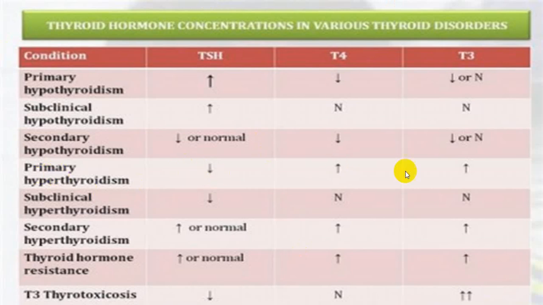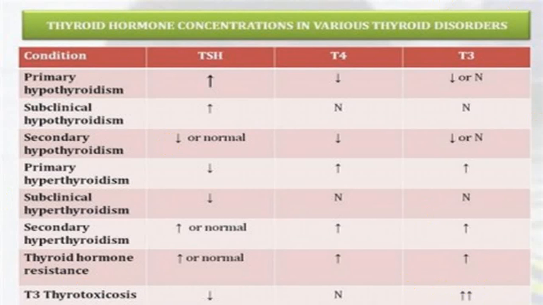TSH low, T3 high, T4 high: primary. TSH low, T3 normal, T4 normal: subclinical. If TSH is high, T4 is also high, T3 high: secondary. If TSH is high, T4 is high, T3 is also high, it can be thyroid hormone resistance. If T3 is high, TSH is low, and T4 is normal: T3 thyrotoxicosis.